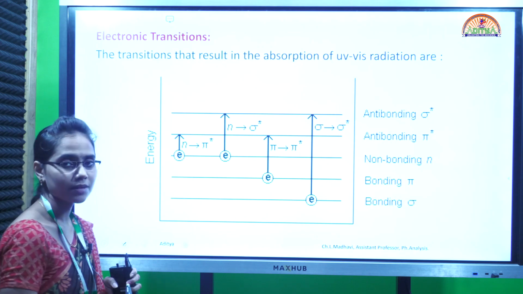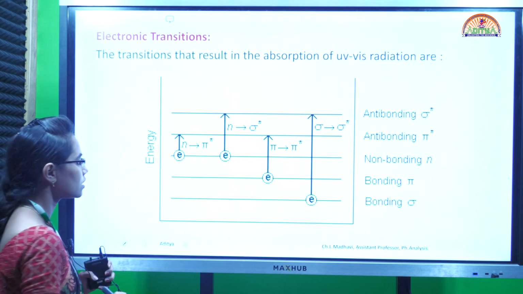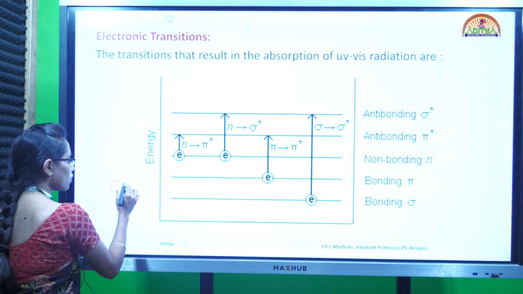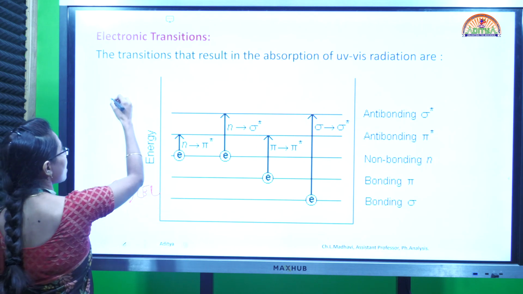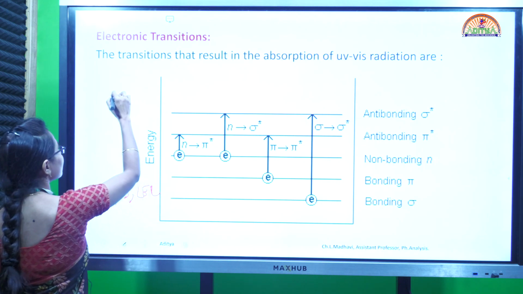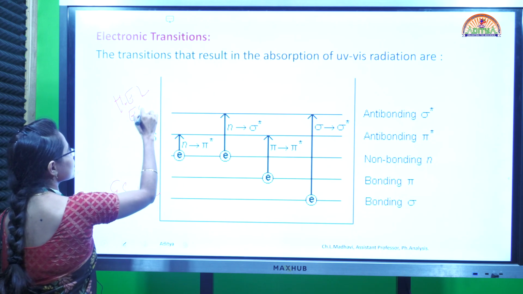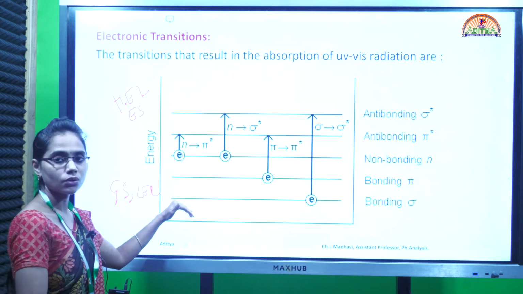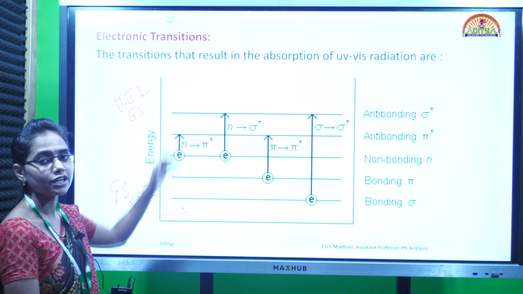Actually we have 6 types of transitions, out of which only 4 are practically possible. Here the transitions occur from the ground state or lower energy level to the higher energy level or the excited state.